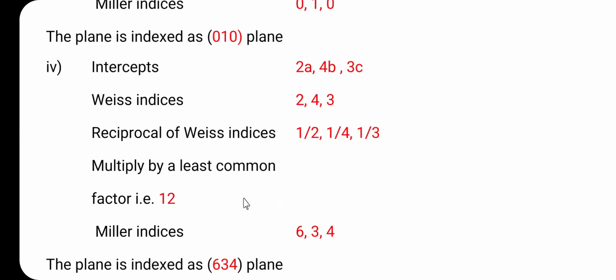So, friends, in this lecture we have discussed various numericals, or various problems related to the crystal structure.